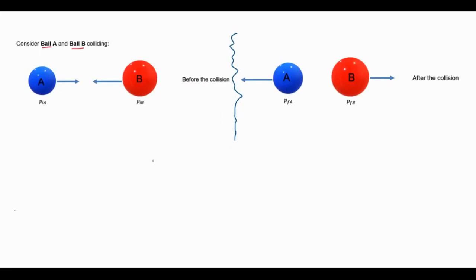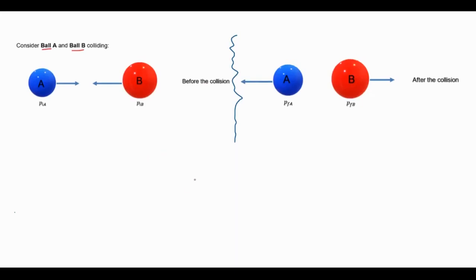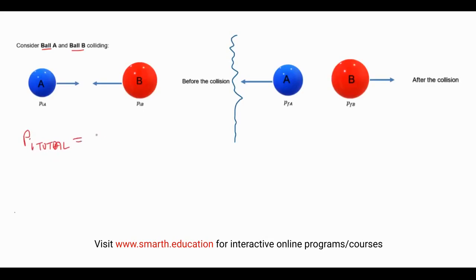What does the law of conservation of momentum say? The total linear momentum of an isolated system remains constant. So it means that the total momentum before collision is equal to the total momentum after collision. That's what it means. Now we have the total momentum before collision. Let's say this is total momentum initially. You can write it like this using sigma notation from mathematics. Remember, this means the sum of initial momentum.